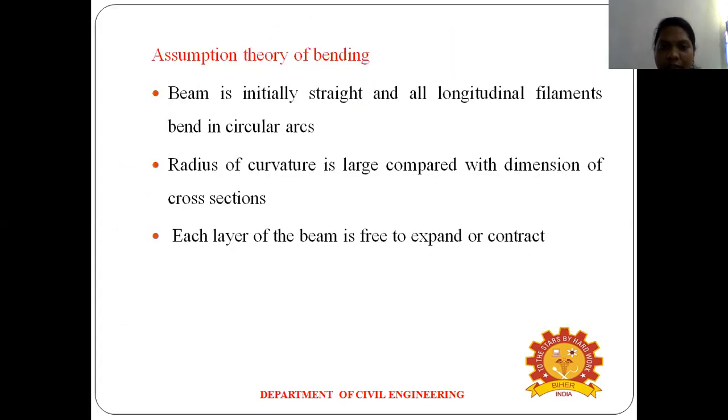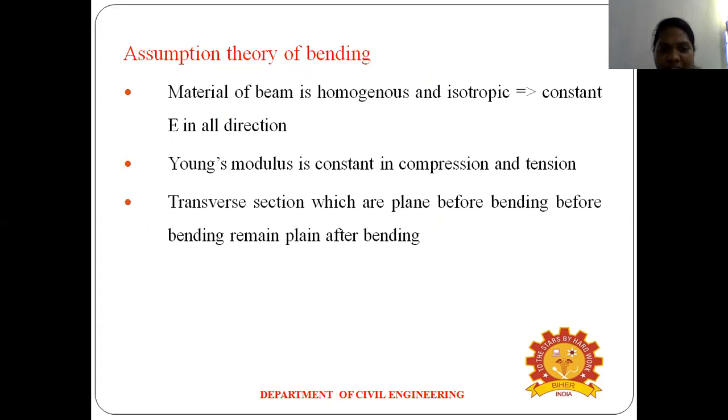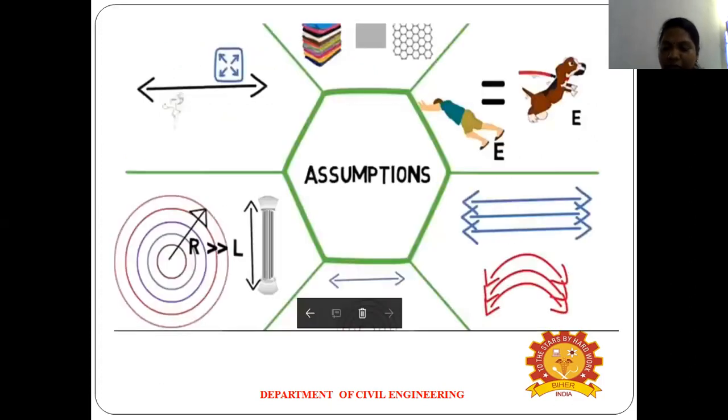The third one: transverse sections which are plane before bending remain plane after bending. Let me read that again. What is a transverse section? You can see the second or third image. For the first one, the blue arrow mark is a straight beam, before we apply the load.